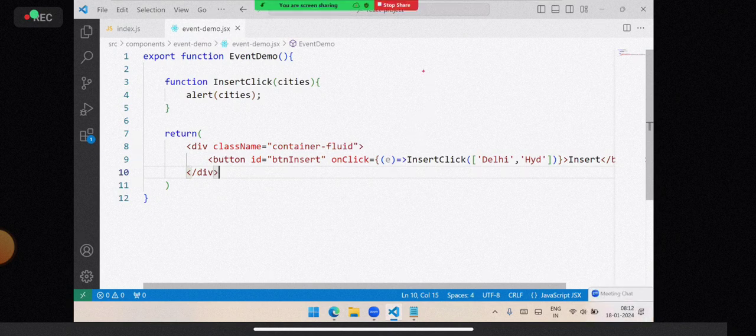Just imagine this as a function. The function has an event. This is the formal parameter, and this is the function definition. Now this value contains object related details and event related details. How will you use them here?